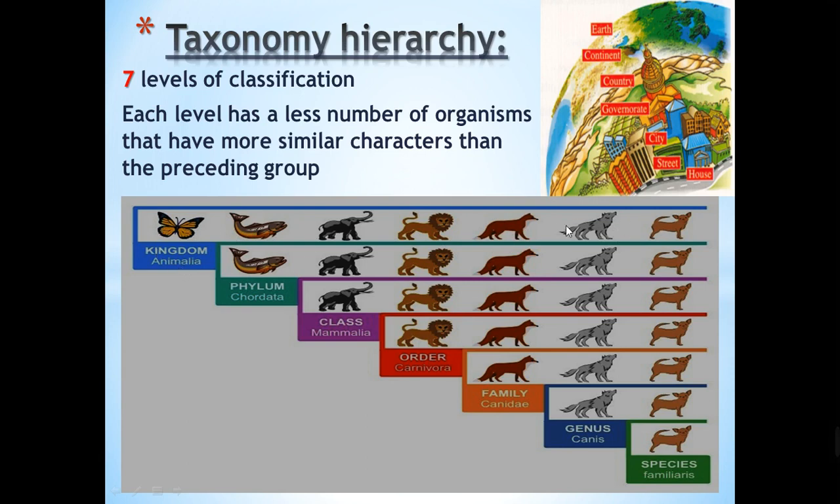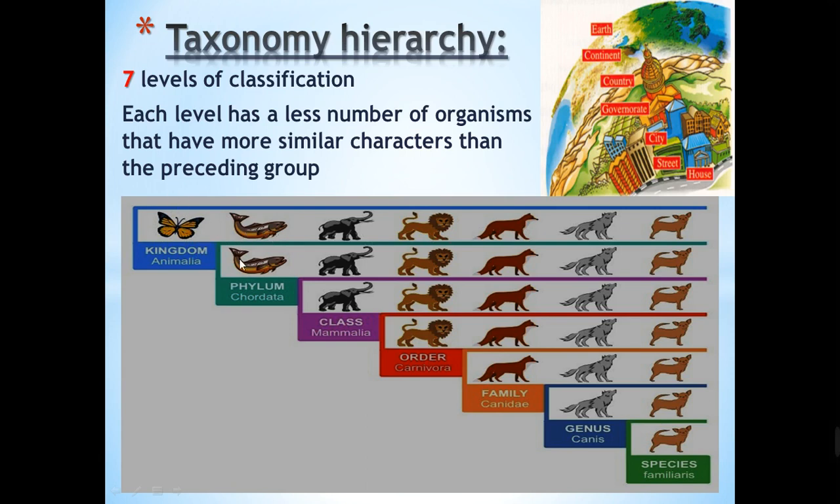which includes all the animals. Then we will move to the smaller groups of living organisms, which is called phylum. What is the difference between kingdom and phylum? Phylum will contain less number of living organisms. We exclude here the butterfly. Why? Because it's not similar to the other animals in its character.